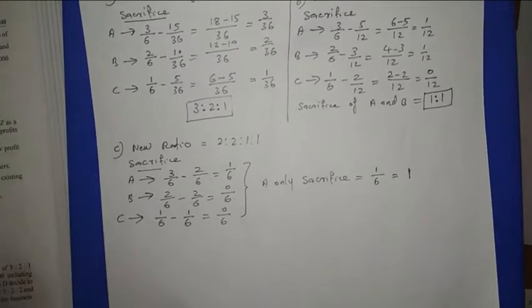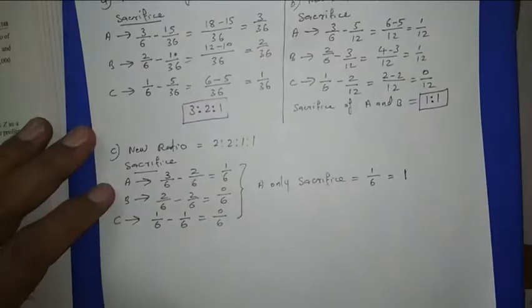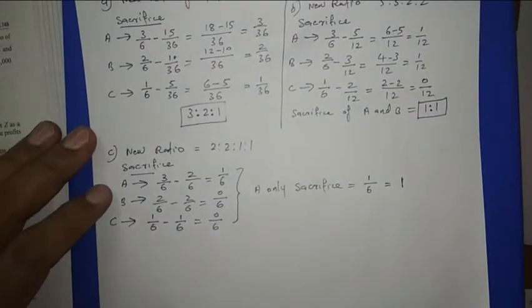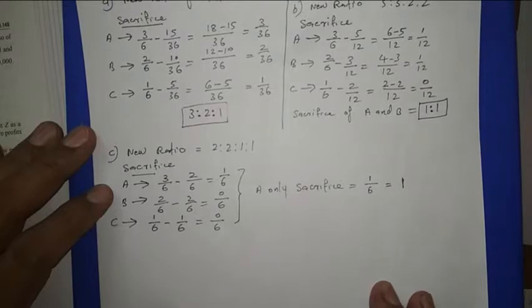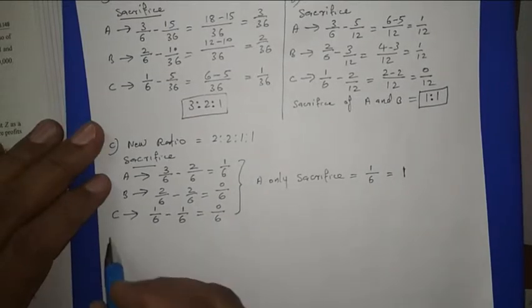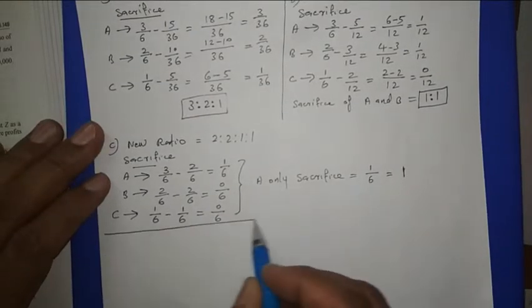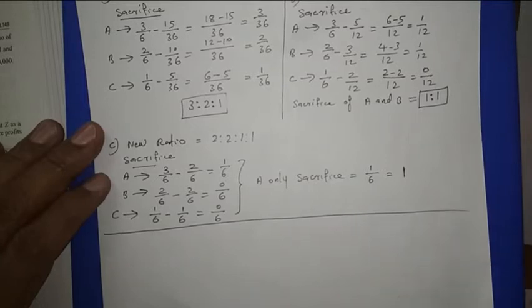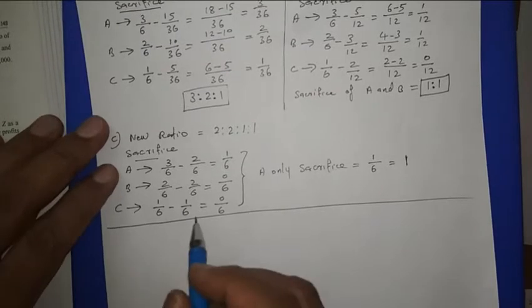First journal entry. Here 3 cases are there, A, B, C cases are there. This sacrificing ratio we are using to write for the second journal entry only. Then the first journal entry will be common for all the cases. A, B, C cases, the first entry will be common. That is why first entry will be this one.